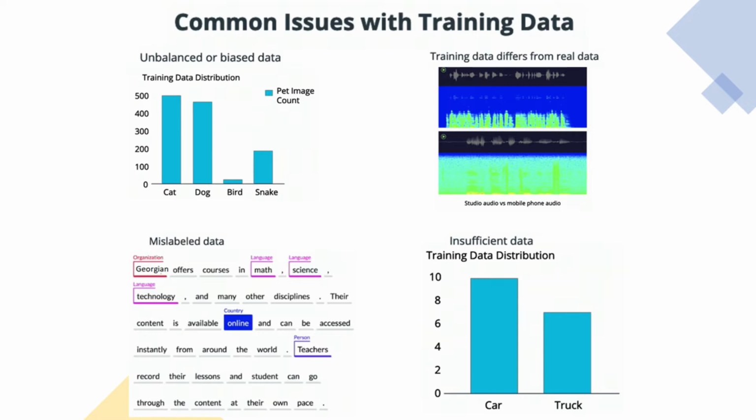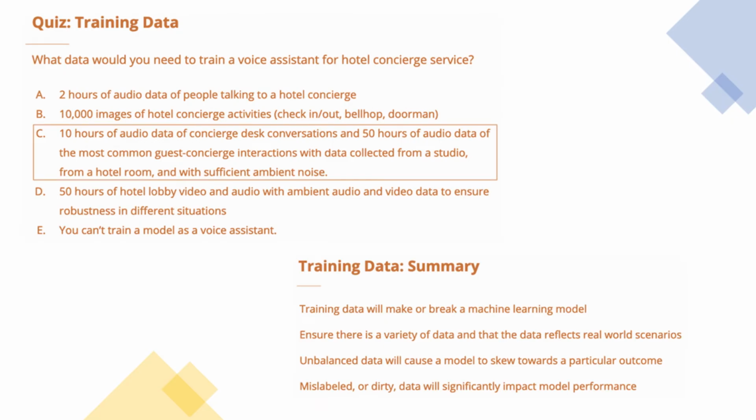So let's see a quiz. What data would you need to train a voice assistant for a hotel concierge service? A: 2 hours of audio data of people talking to a hotel concierge. B: 10,000 images of hotel concierge activities that may include check-in, check-out, bellhop, doorman.